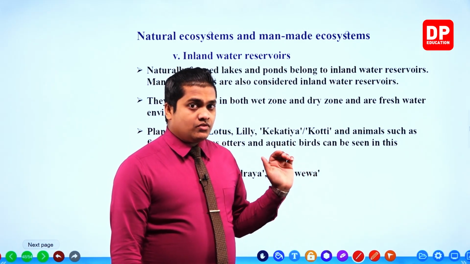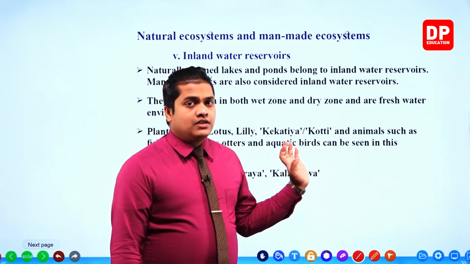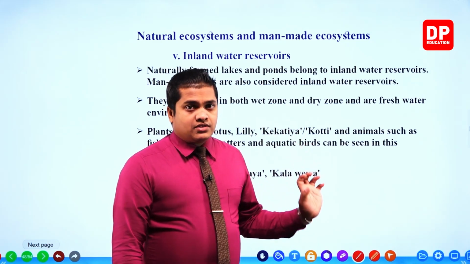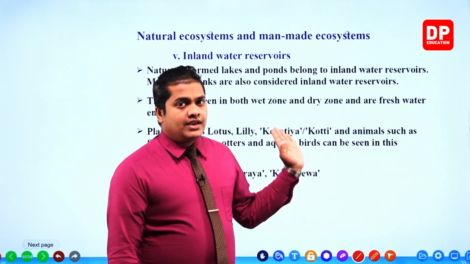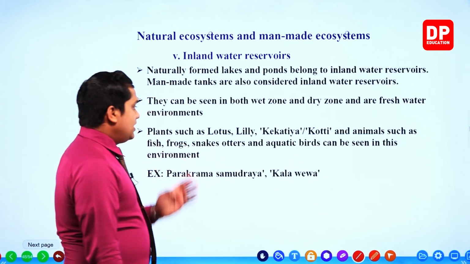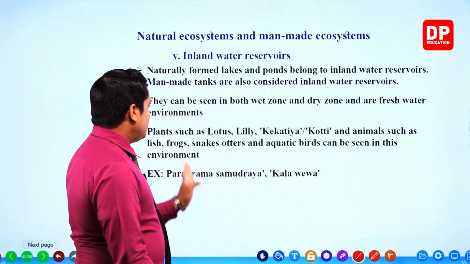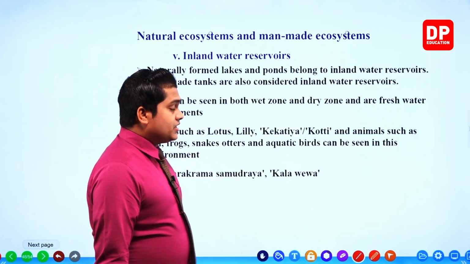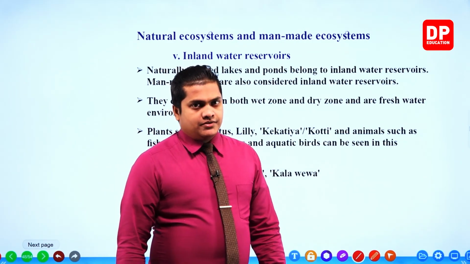There is a huge, very rich biodiversity among these environments, right? So different kinds of organisms, different kinds of species can be observed within these inland water reservoirs, my dear children. Examples are given: lotus, lily, then kekatia, then animals such as frogs, fish, snakes, otters, and aquatic birds like ducks and swans can be observed here.